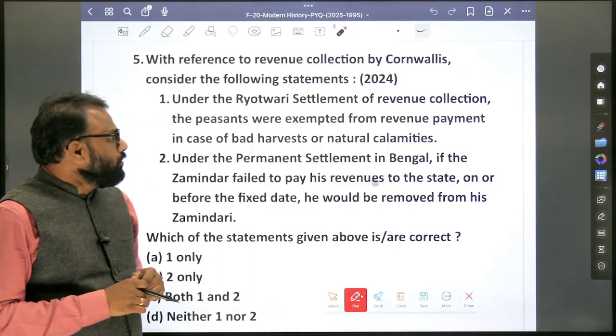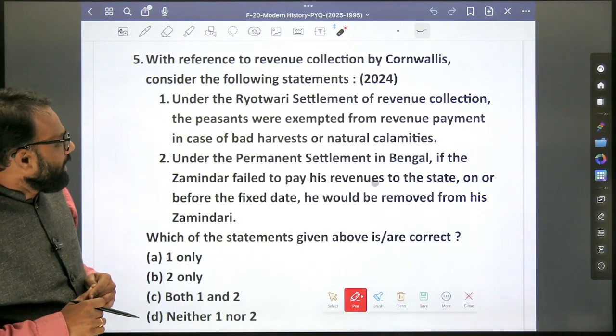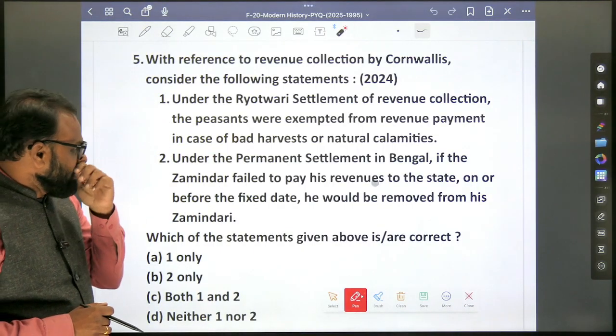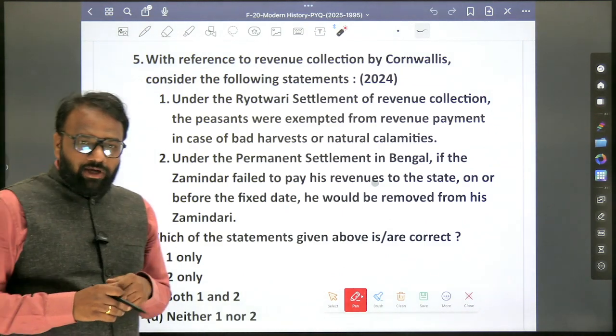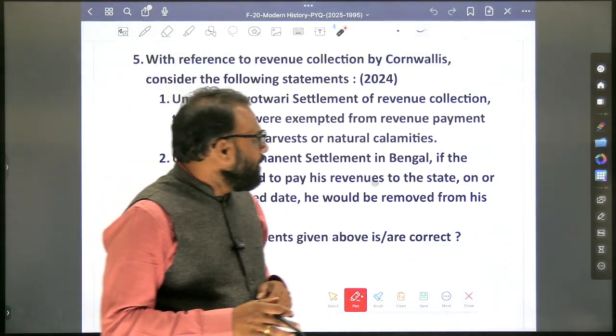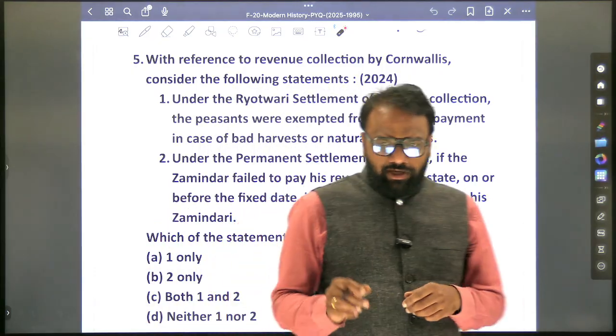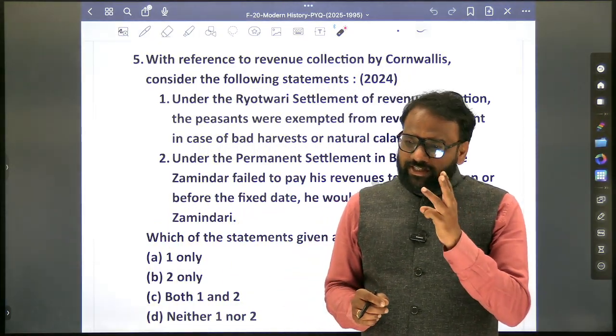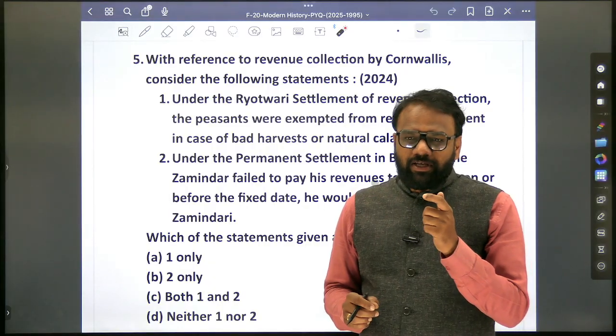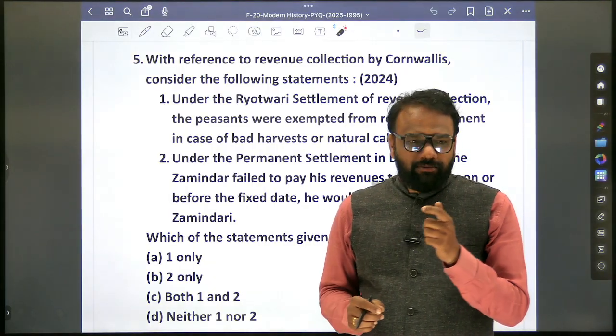With reference to the revenue collection by Cornwallis, consider the following statements. Already in the previous class we discussed, in the Indian national movement, we came across Cornwallis and all. Three systems are there. Which are the three systems? Zamindari system, Raitwari system, Mahalwari system.